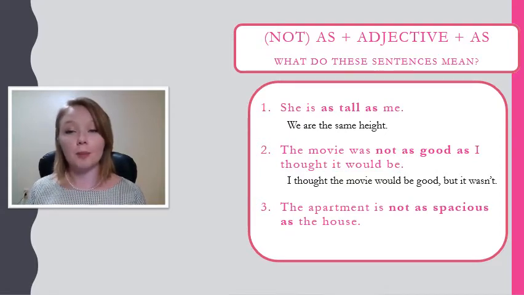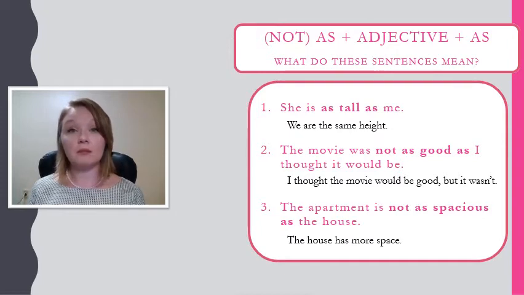So here, the movie was not as good as I thought it would be. Now let's look at number 3. The apartment is not as spacious as the house. Do you know what that adjective means? Spacious? Spacious means there is a lot of space. We can describe houses, for example, as spacious or not spacious. So looking at this sentence, the apartment is not as spacious as the house.